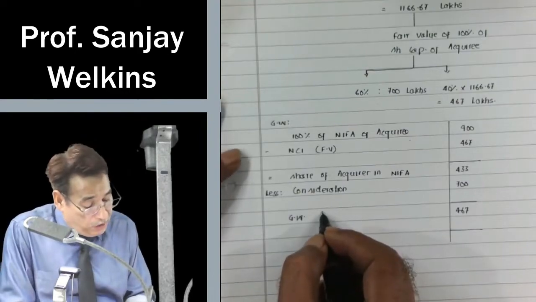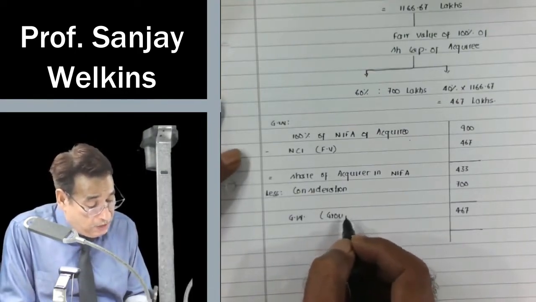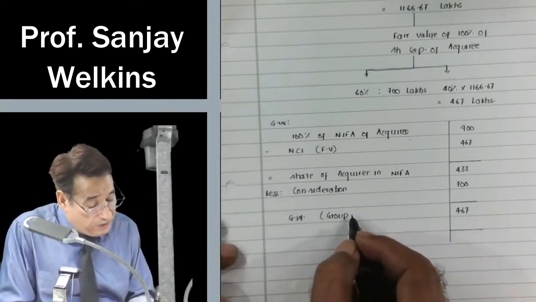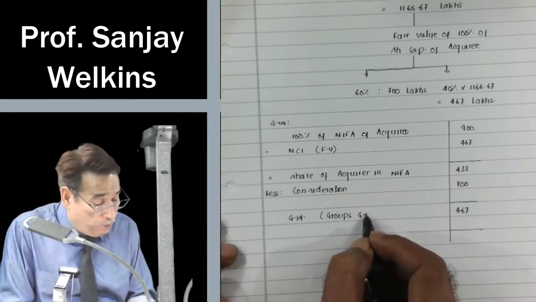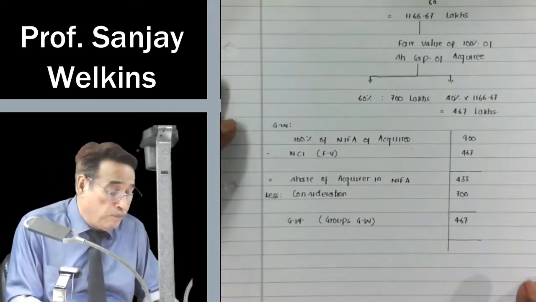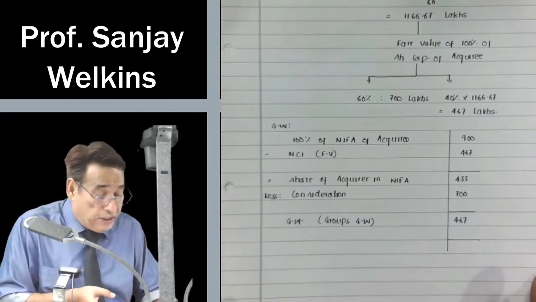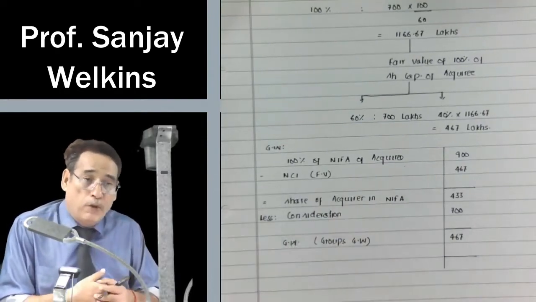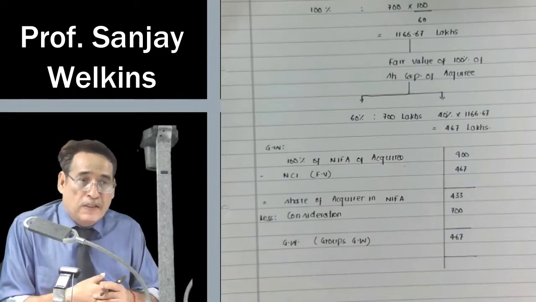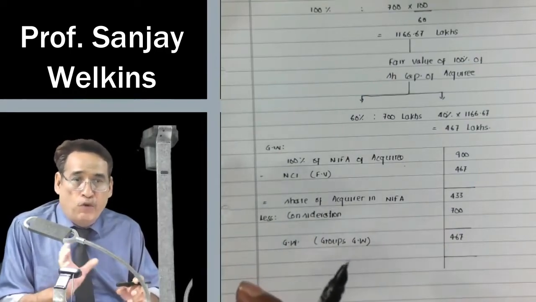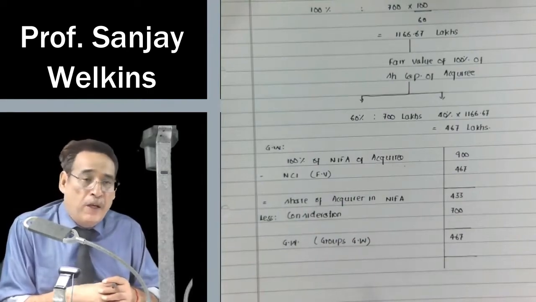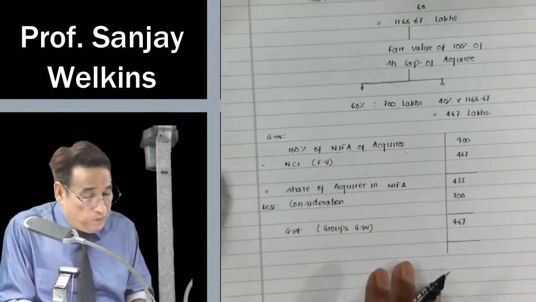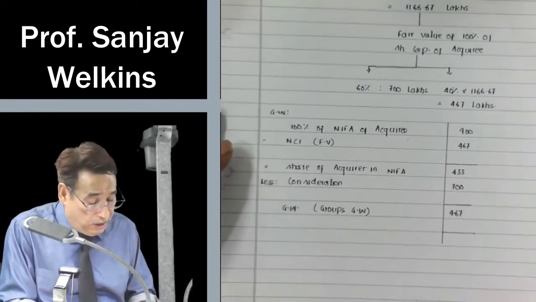However, you must remember it reflects the group's goodwill. When NCI is measured at fair value, the goodwill reflected in the CFS is the group's goodwill, meaning some portion, that is 60%, relates to the acquirer, and of course 40% relates to the acquiree. While when we compute NCI on proportionate basis, the goodwill we get, which would be reflected later in the consolidated financial statement, reflects only the share of the acquirer. So these things you must not neglect, correct?